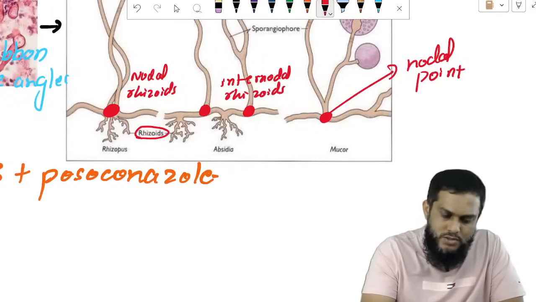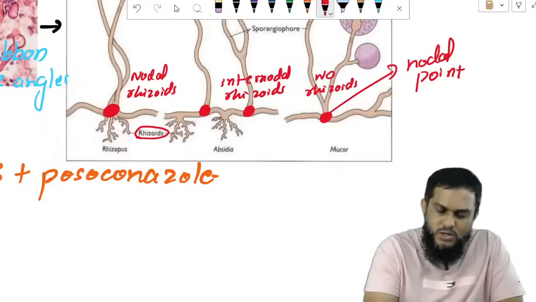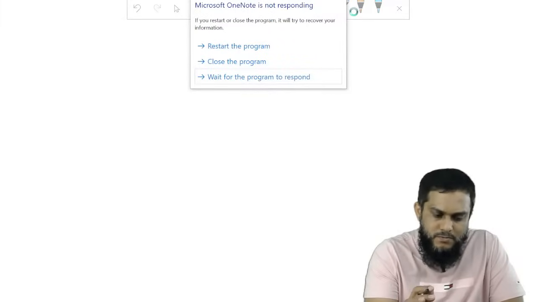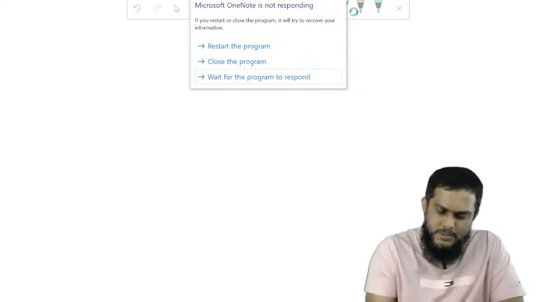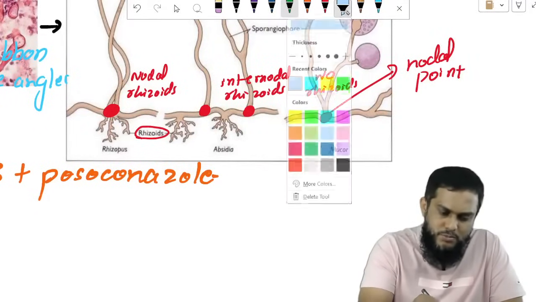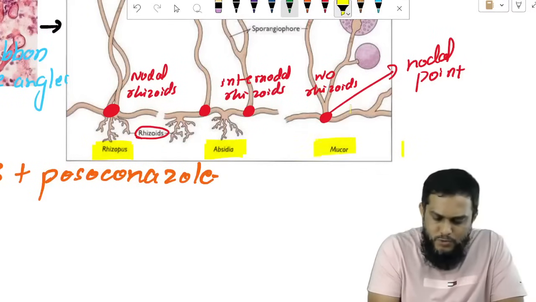No rhizoids: Mucor. See here, Rhizopus, Absidia, Mucor.